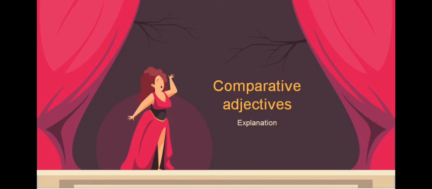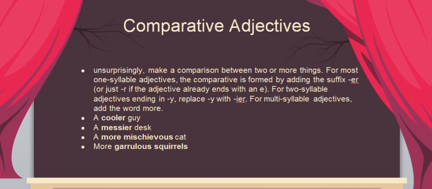Now it's time for the comparative adjective explanation. This is another adjective type that all of you must know about, and I hope you understand. What is a comparative adjective? Comparative adjectives, unsurprisingly, make a comparison between two or more things.